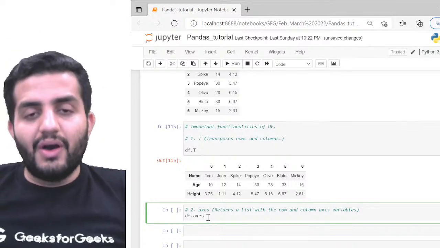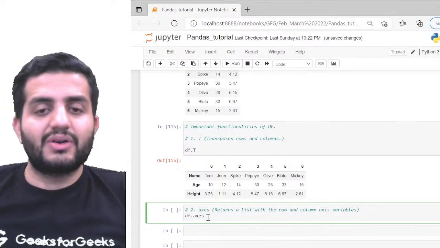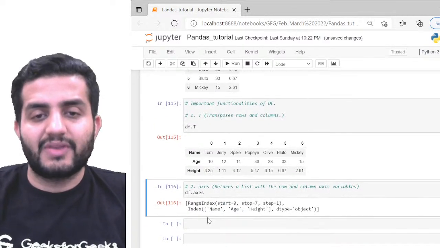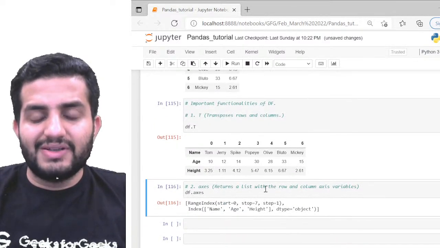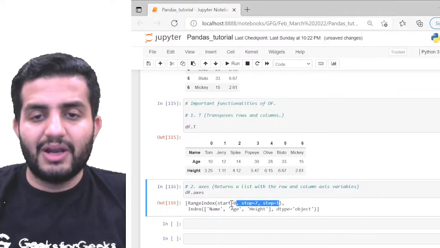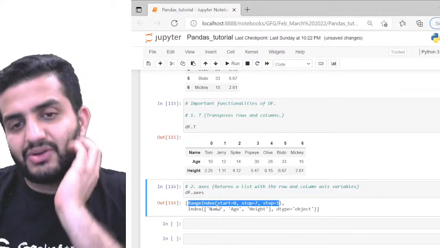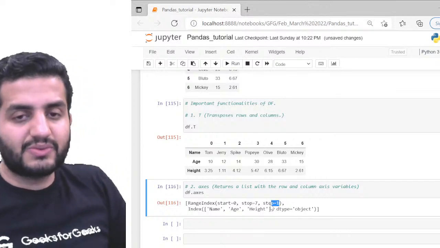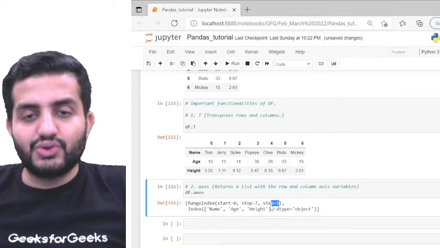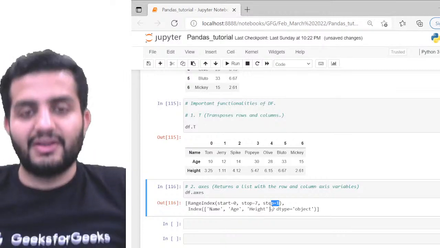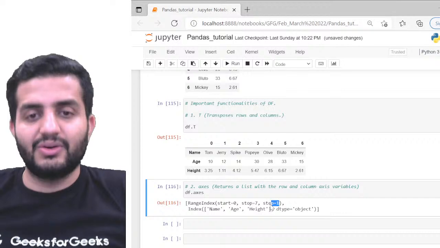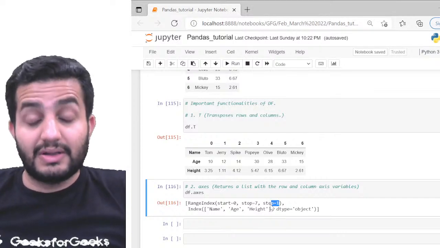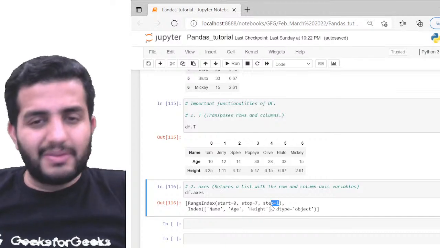So if I call axes on top of my data frame, it's going to return a list with the row and the column axes variables. Now can you see this? The very first thing will be rows. So here this would be a row element, which is a range index starting from 0 to 7, where the step is 1. So I have 0 plus 1, 1. Then 1 plus 1, 2. So that's going to be till 7. That's going to be the range index. So start is 0, stop is 7 and step is 1. So that's basically my row variables right now.